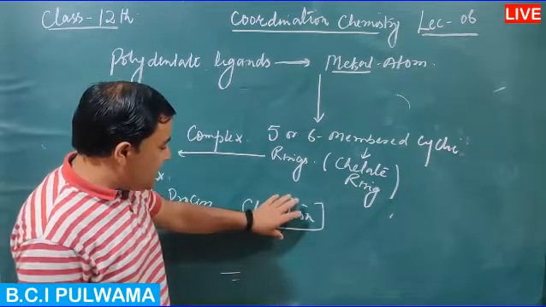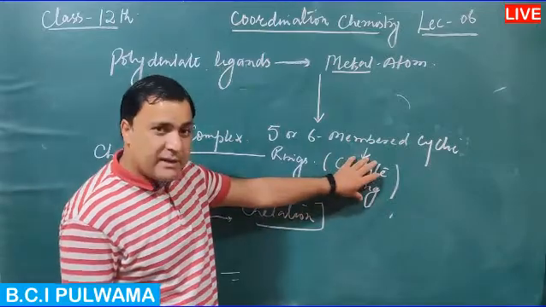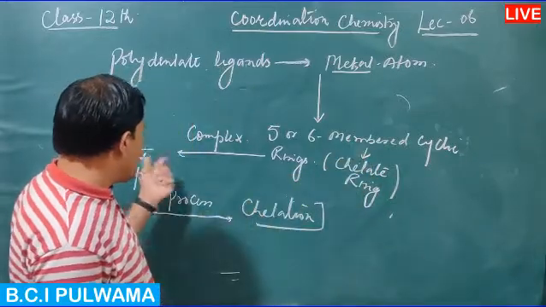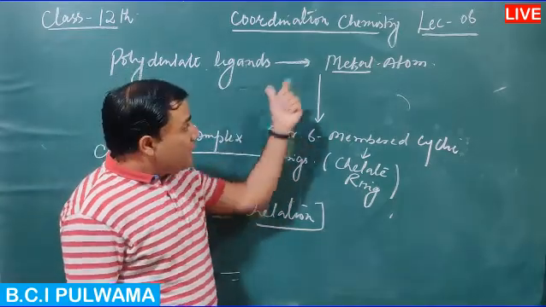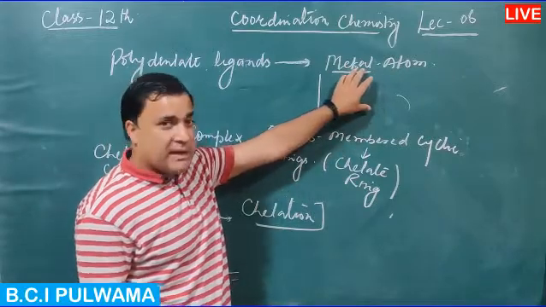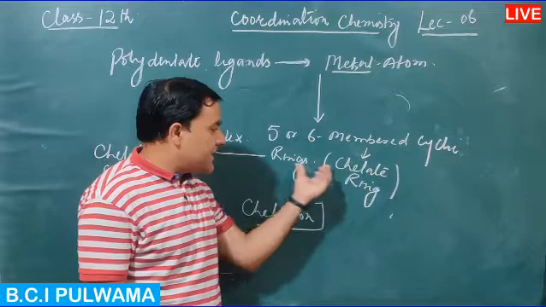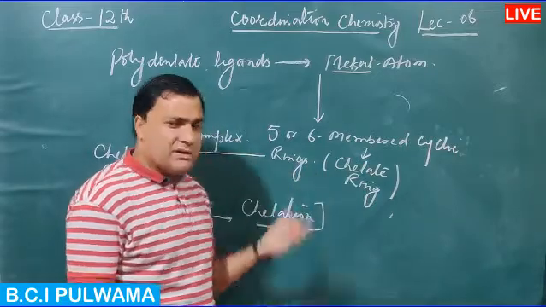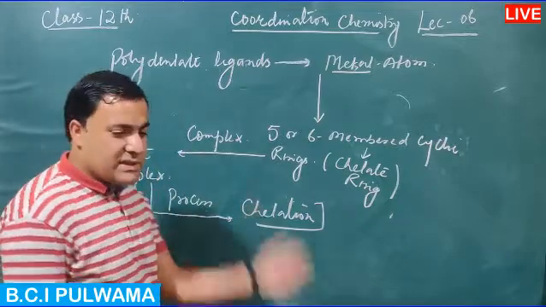So what is chelation? It is the process of formation of chelate rings, the process of formation of chelate complexes, when polydentate ligands are ligated to central metal atom. Then 5 or 6 membered cyclic ring-like structures are formed. Then the complex is known as chelate complex, and the process is known as chelation.